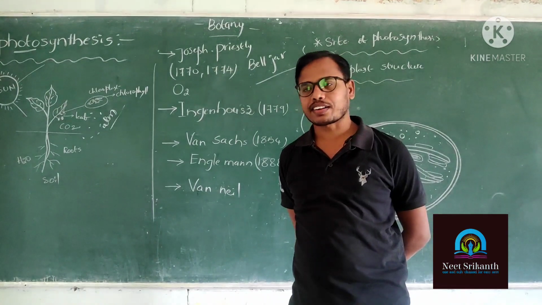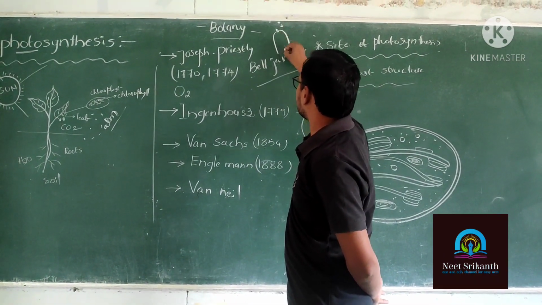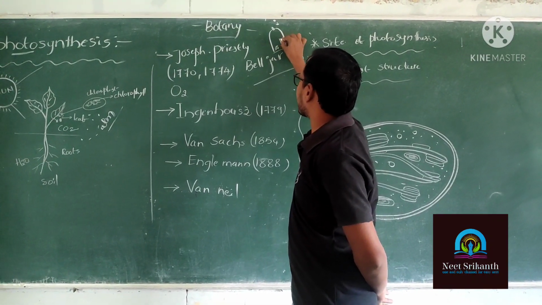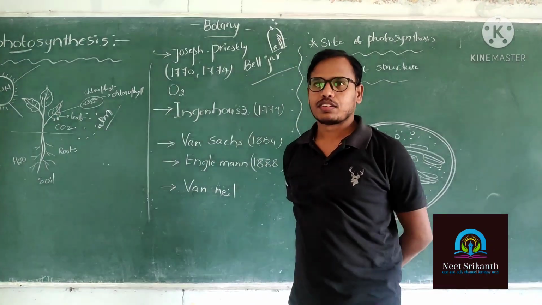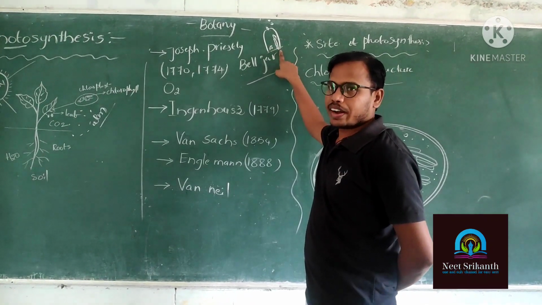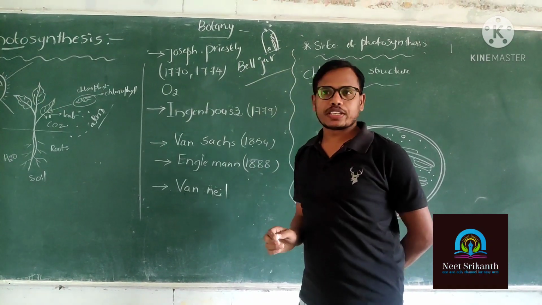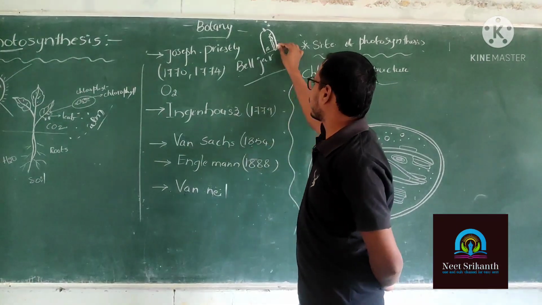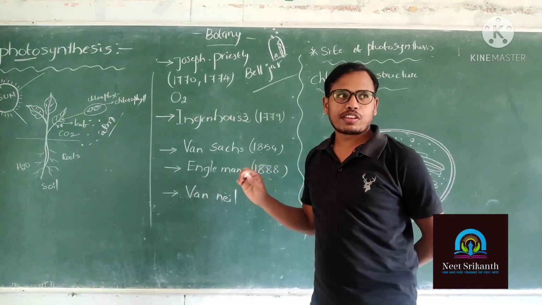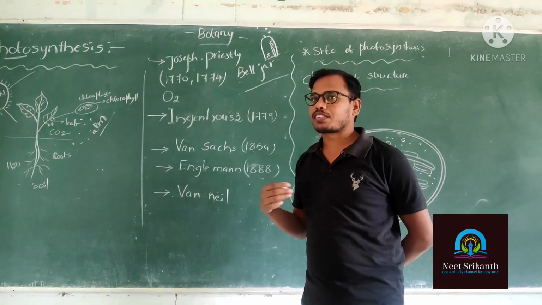We already know this from earlier classes. What about the Bell jar experiment? He took a bell jar, took a mouse, and lit a candle. Inside the bell jar, the mouse is there and the lit candle is there. After a few hours, what happened? The candle went off. What is the situation of the mouse? The mouse is suffocated with the absence of oxygen.